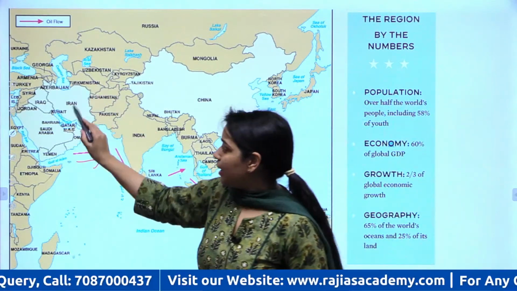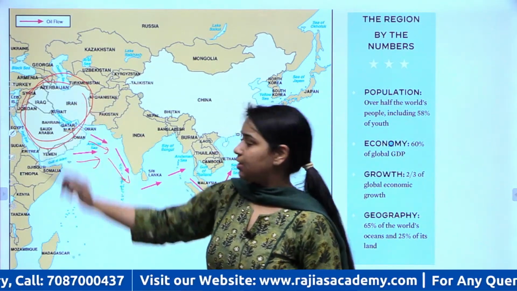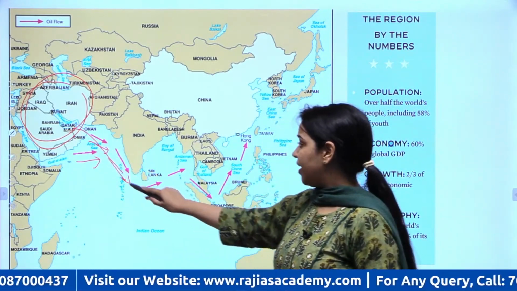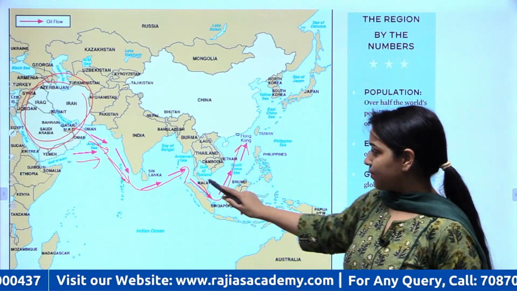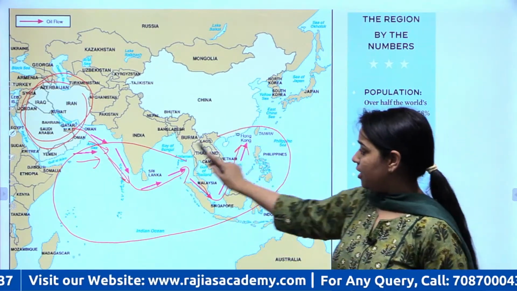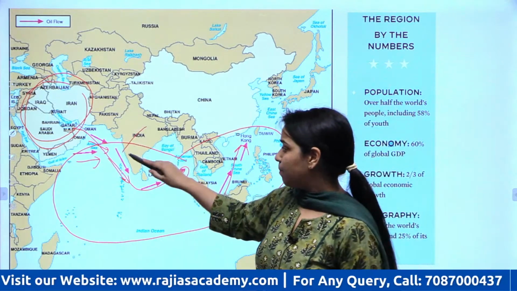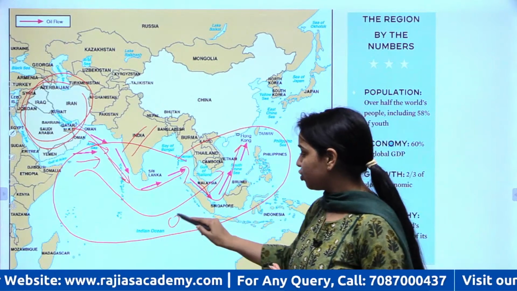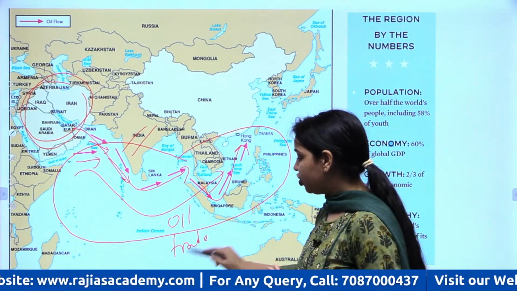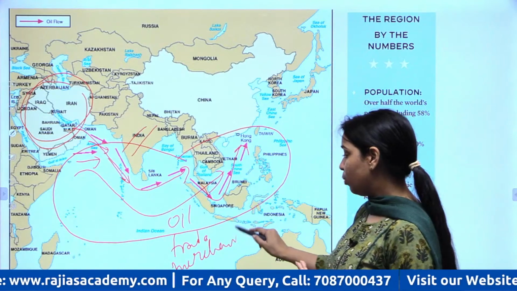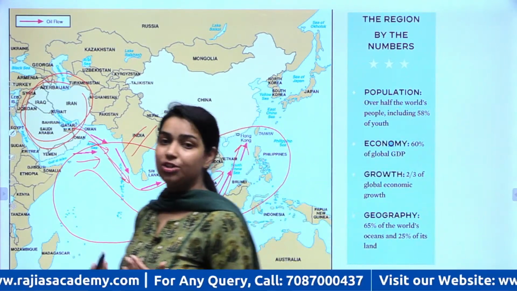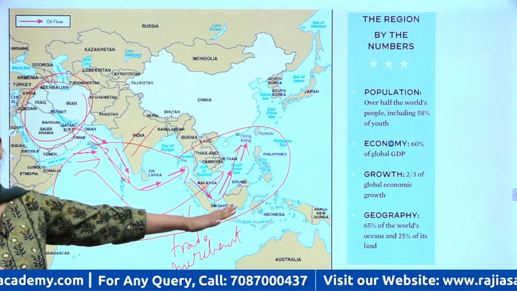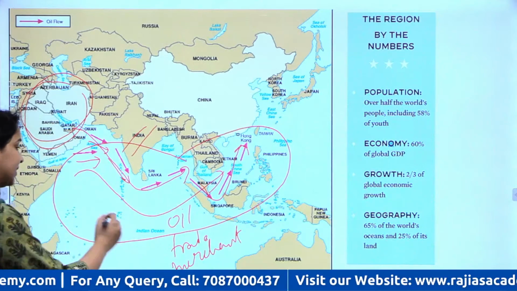You see, oil का major source क्या है? Middle East. Middle East is the major source of your oil for the entire world, and that is what starts from here and flows throughout the world. That is why also this entire Indo-Pacific is very important. जो इस Indo-Pacific पे dominate करेगा, they will also control the flow of all the products, oil, trade, merchant ships, everything will be under the control of that nation or that country who is able to create dominance over the sea routes or sea lanes of communication, as they are called.